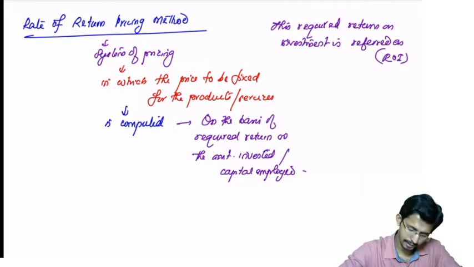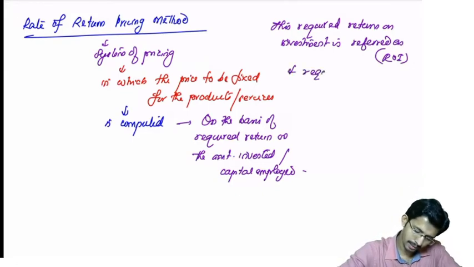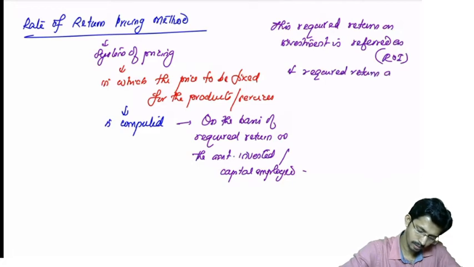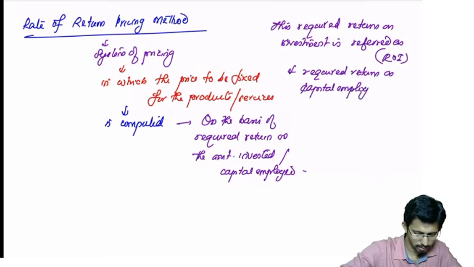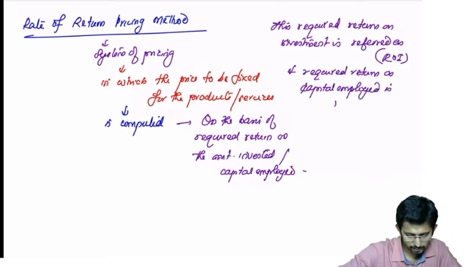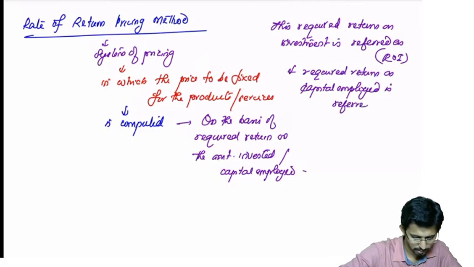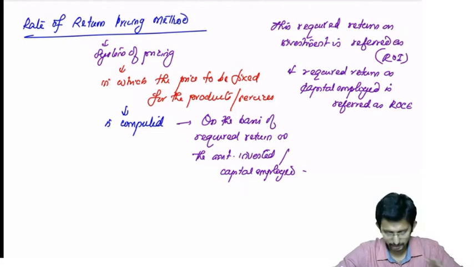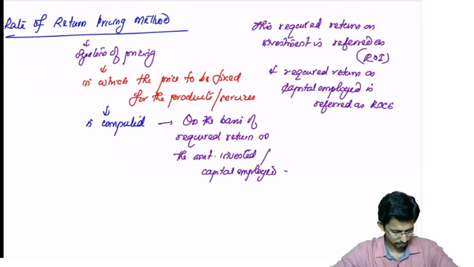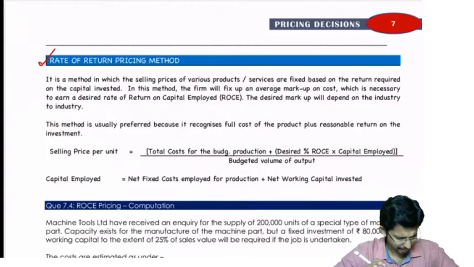Okay, and required return on capital employed is referred to as ROCE, return on capital employed. Is it clear? Yes. Okay, now we will have to do a couple of problems. It's a very easy concept, there is nothing complicated in that.